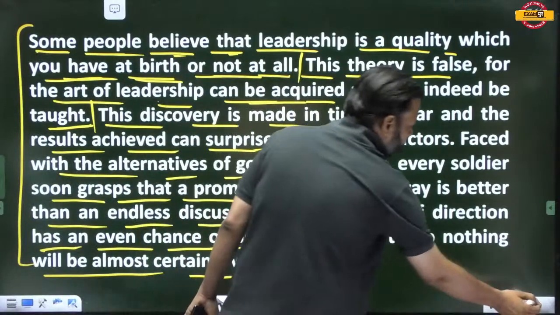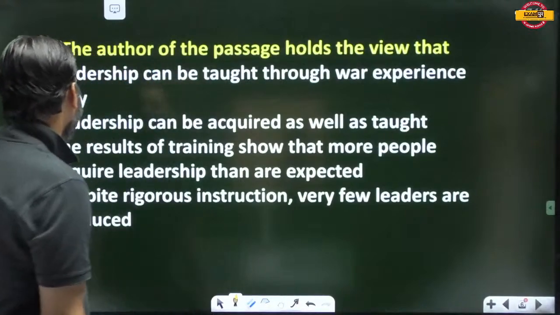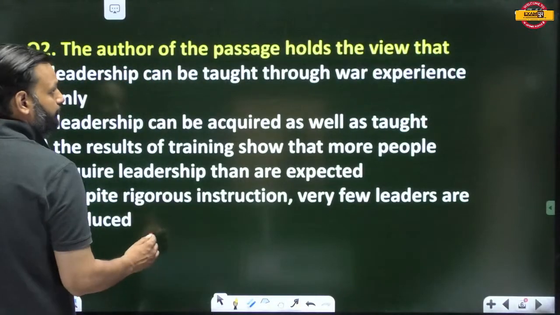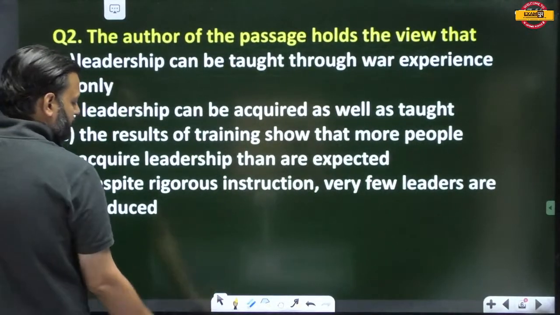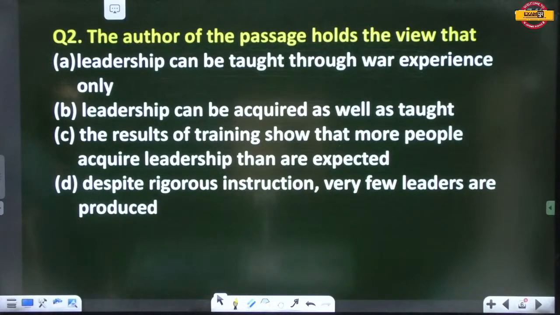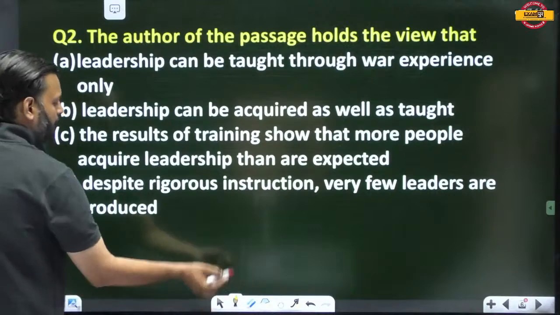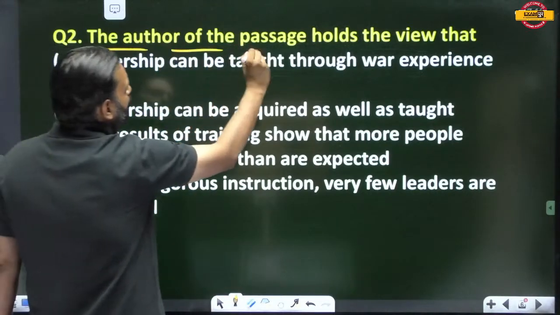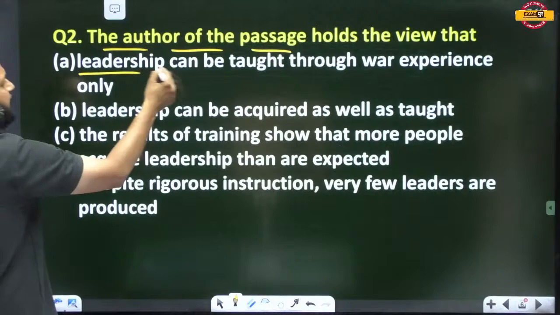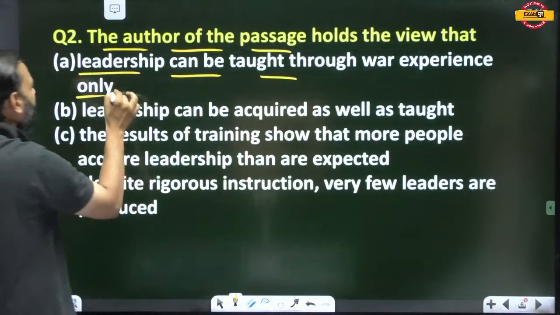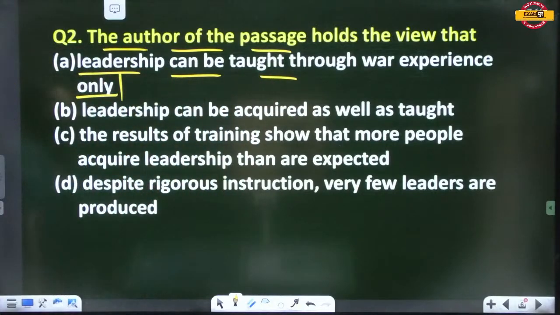Now, time for questions. The author of the passage holds the view that leadership can be taught through war experience only. Is it true?